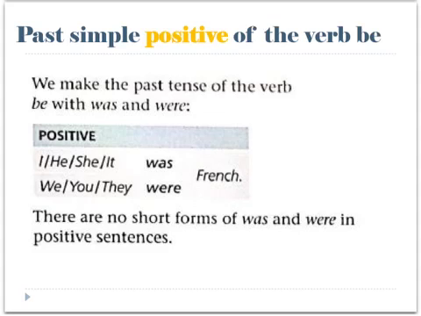For past simple positive of the verb be, we use I, he, she, or it was. And we use we, you, or they were. For example, Claude Monet was a famous French painter. Marie Curie and Louis Pasteur were both French scientists.